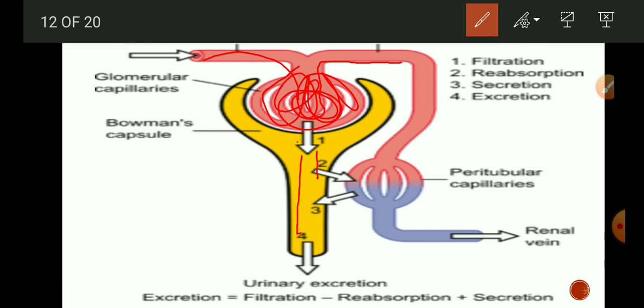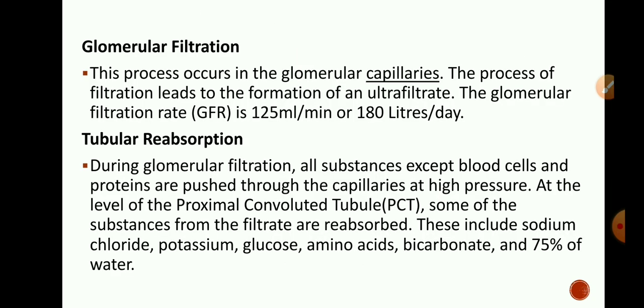The third step is tubular secretion. The cells of the renal tubules also remove waste from the blood and pass it into the filtrate by secretion. This removes ammonia, urea and uric acid. Here we have discussed glomerular filtration and tubular reabsorption.